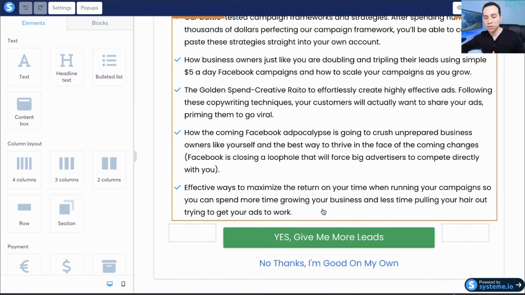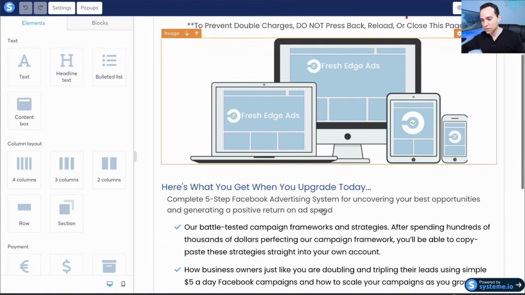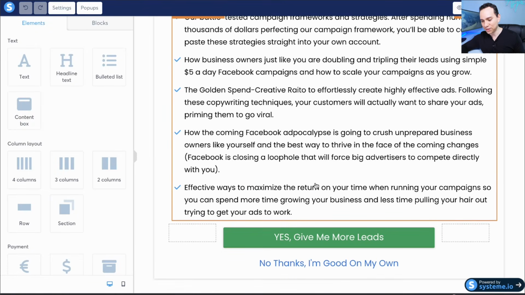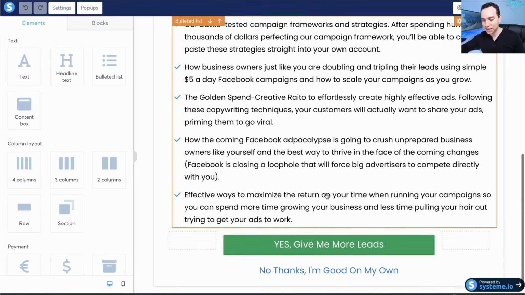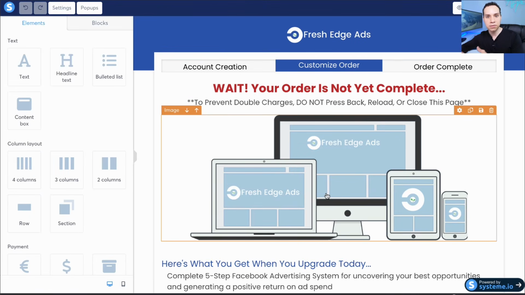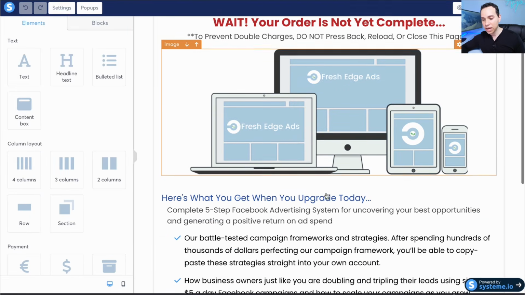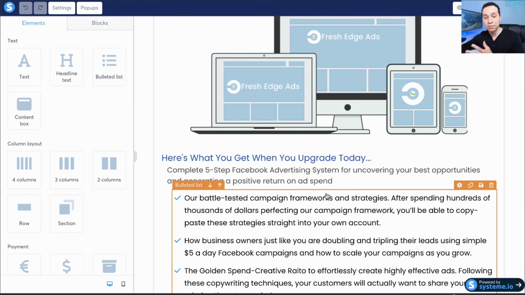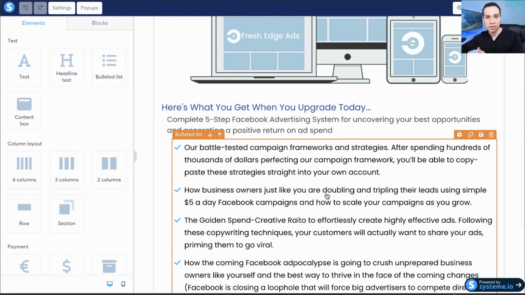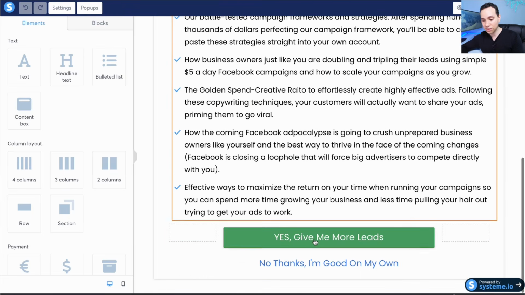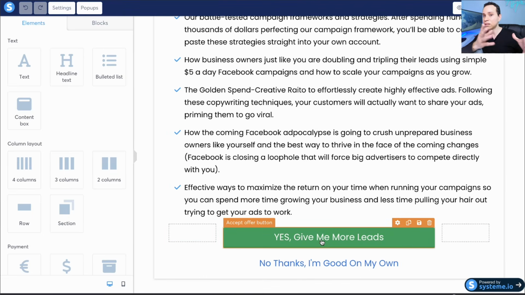Now, we do need to make sure that we actually have the price somewhere on this page. This is kind of embarrassing. I'm realizing I totally forgot to put the price back in. But you do want to make sure that the price is on the page. And what's really cool is because Systeme also has a membership site, if you want to sell digital products, this can automatically be connected. So when someone clicks this green button, they not only get the first purchase, but they also get the second one, and it can all automatically be delivered.